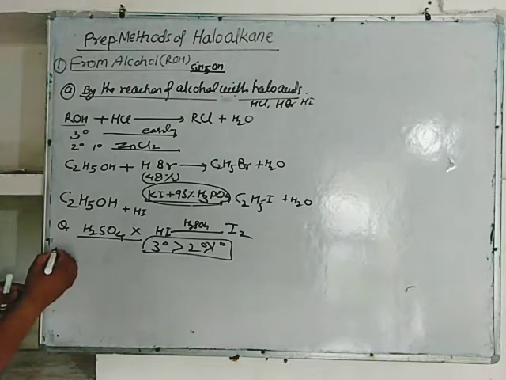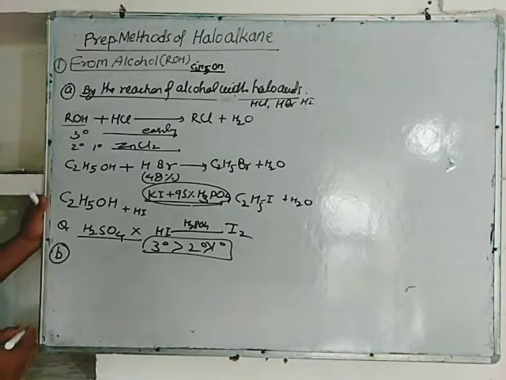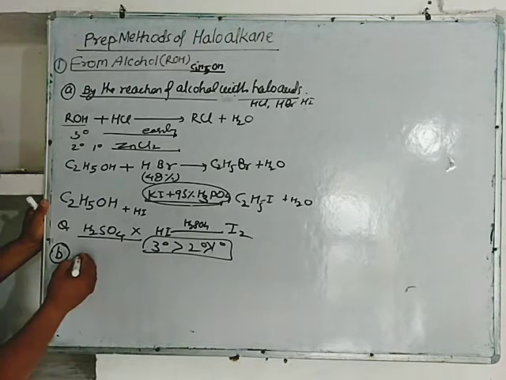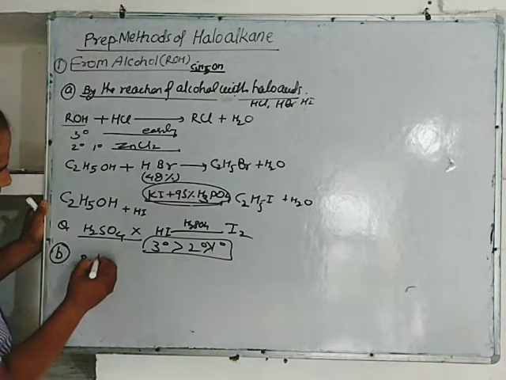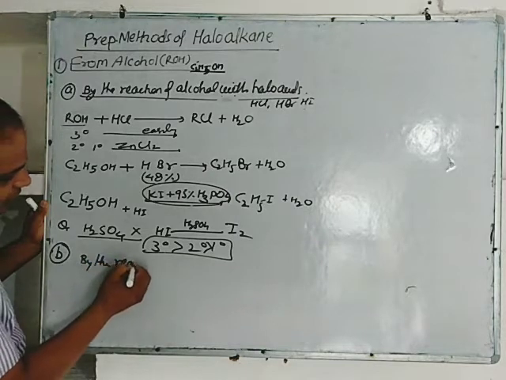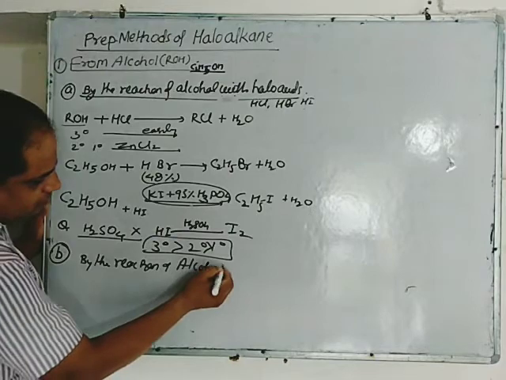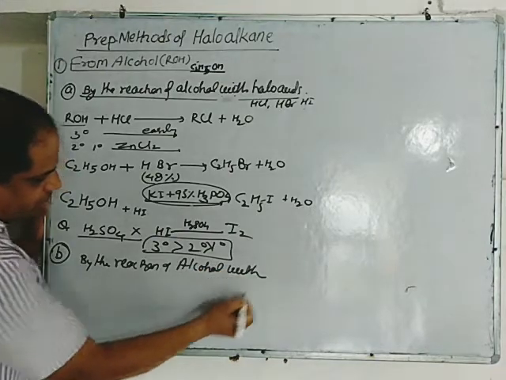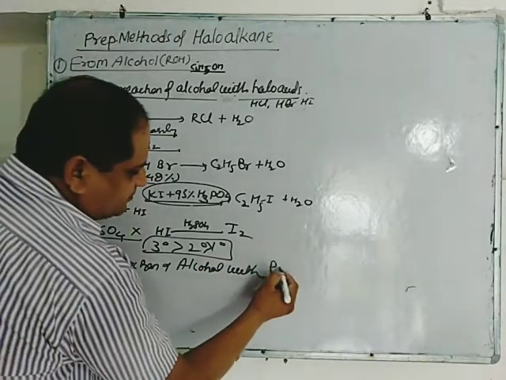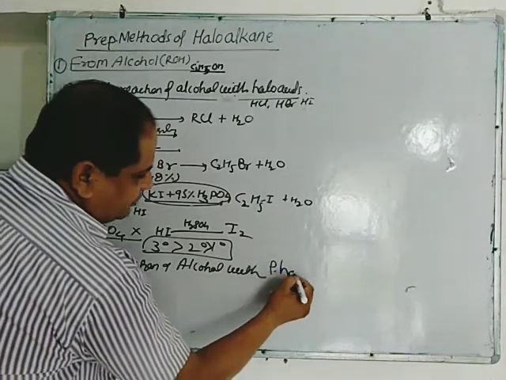Second method, from alcohol by the reaction of alcohol with phosphorus halides.